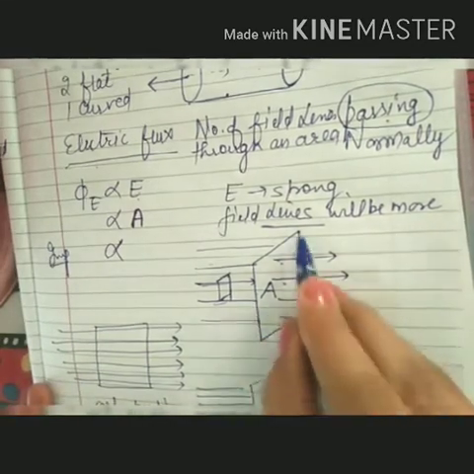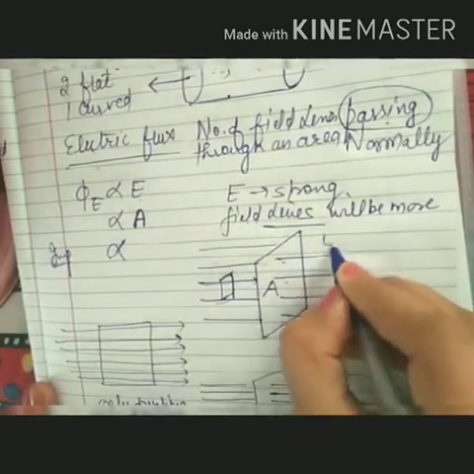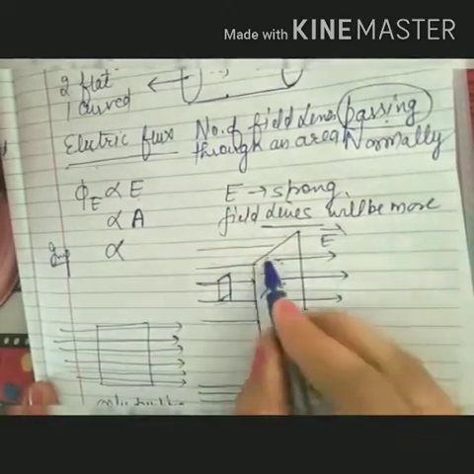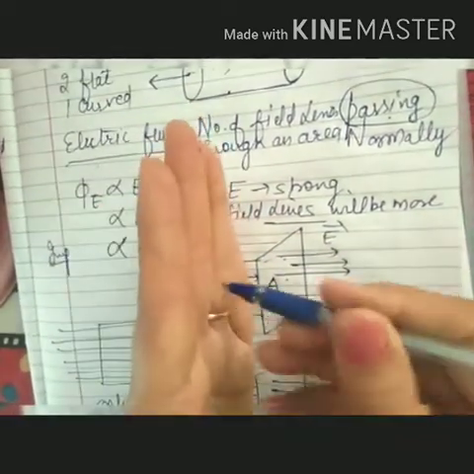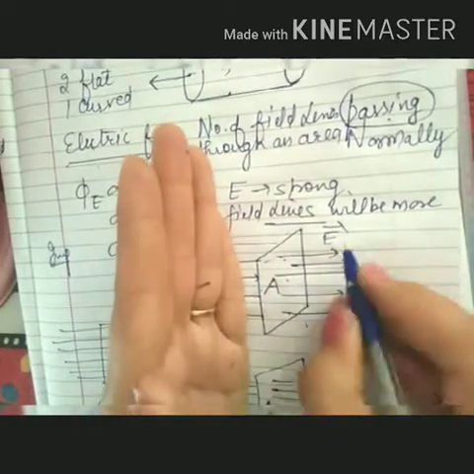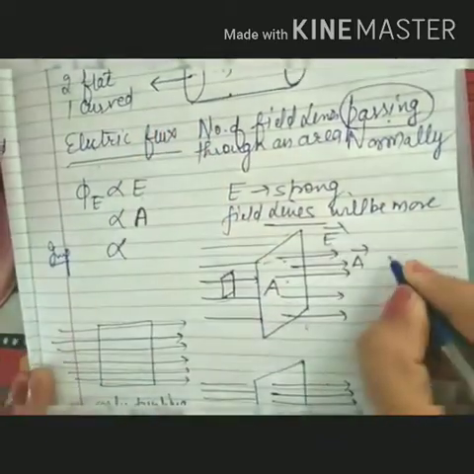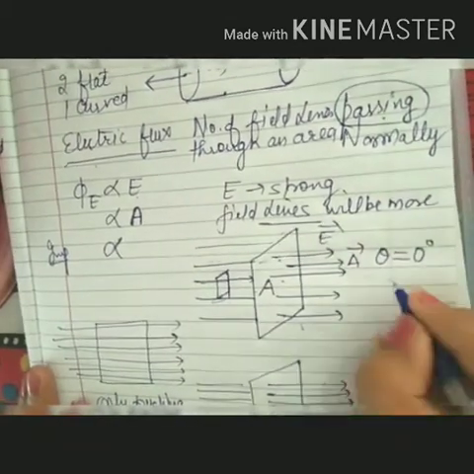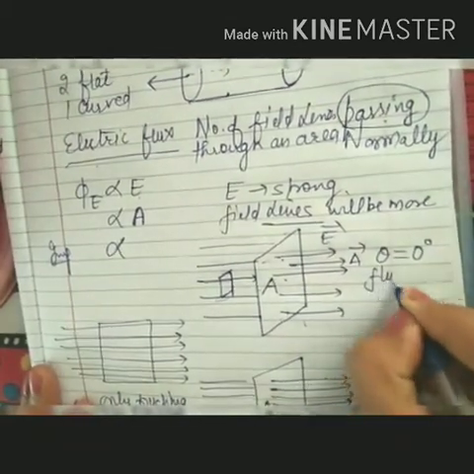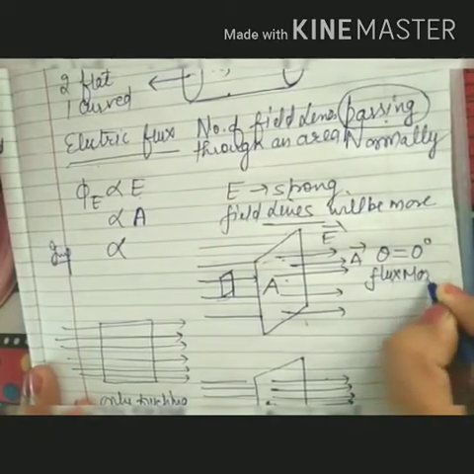In this case, electric field is along left and area vector, tell me, for this, area vector is along left. Both are along the same direction, then theta will be 0 degree. If theta is 0, in that case flux is more or maximum.